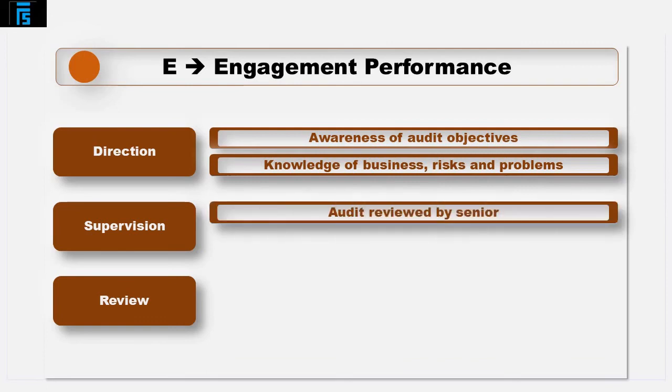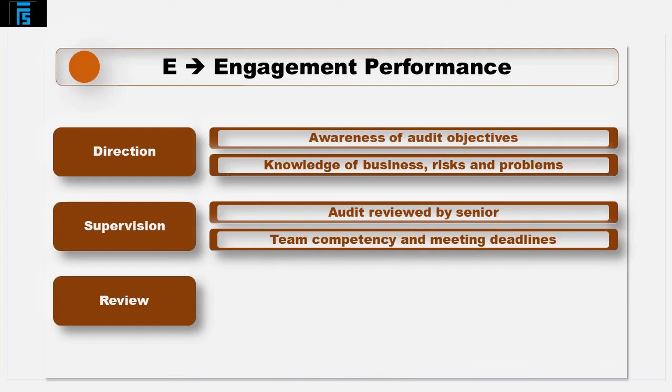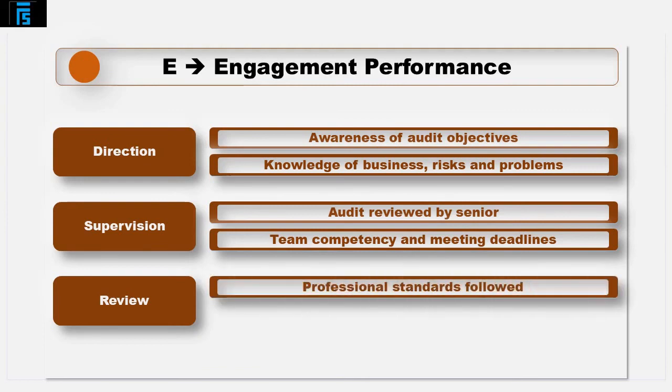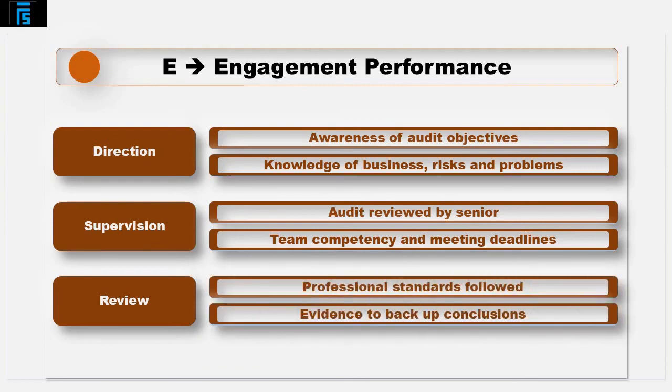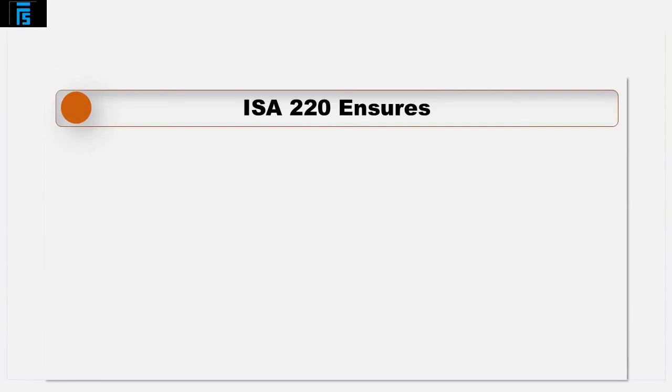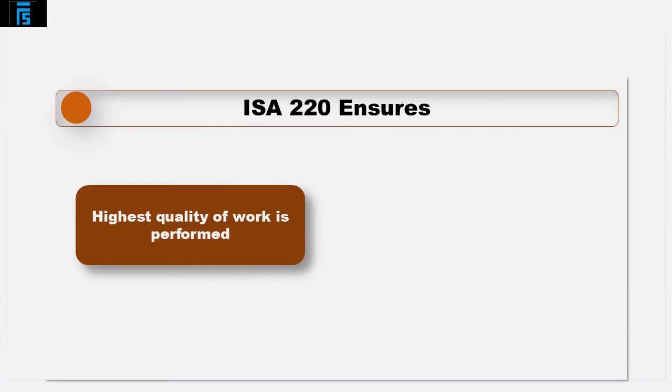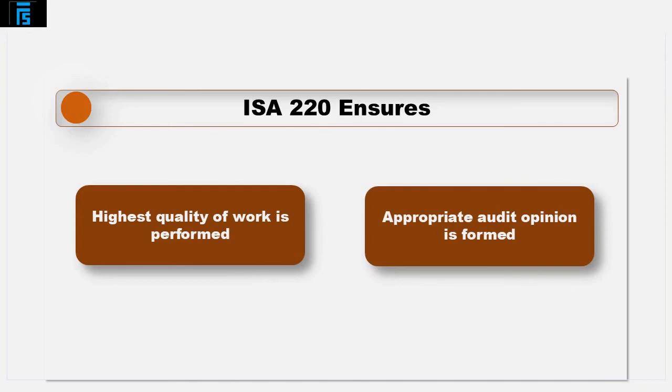Supervision is looking to ensure that the audit is reviewed by someone senior who can ensure the team is competent and the deadlines are met to provide timely information for the client. The review is to ensure professional standards have been followed, that there is evidence to back up conclusions made, and that the evidence collected is sufficient and appropriate. Each of these six components is explained in ISQC 220 to enable audit firms to ensure the highest quality of work is performed. This therefore ensures that an appropriate audit opinion is formed on the financial statements for every client.